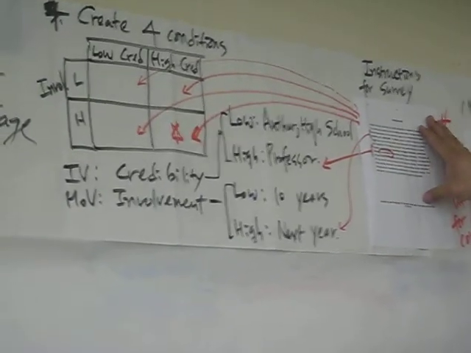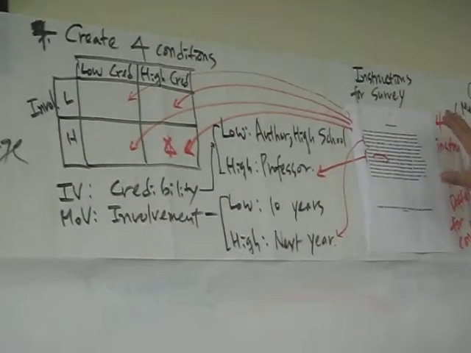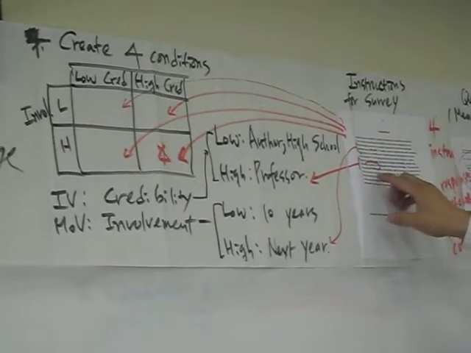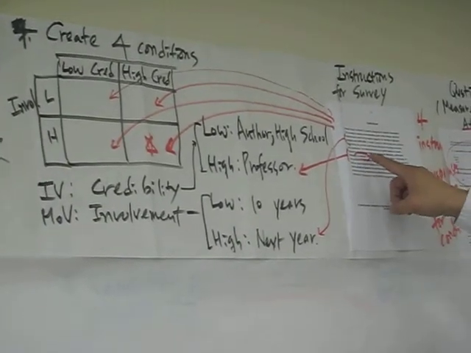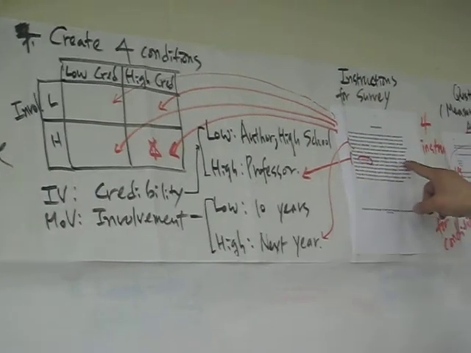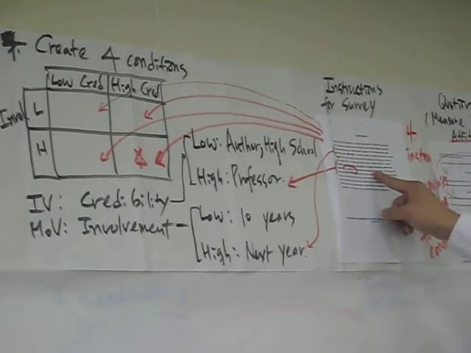This is actually the first page of the questionnaire. Before participants read the message, they first have to read this survey instruction, which says the following message was written by a professor of education at Princeton University.